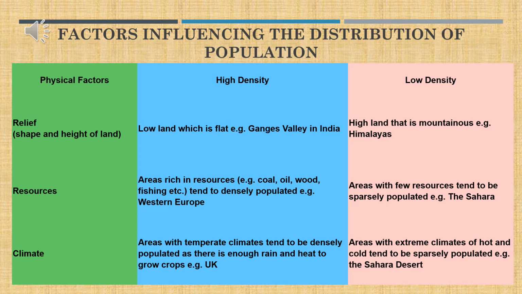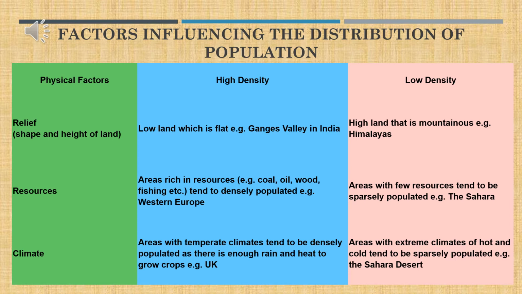Now coming to the low density of population, the Sahara is completely fine-grained powdered soil. Not even soil, it is sand. Naturally, it is sparsely populated. It is devoid of water. No moisture is available. No vegetation is available. And naturally, no resources. People will be very few. So it comes under low density of population.